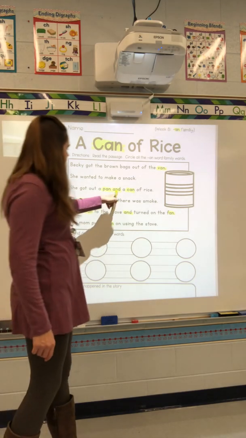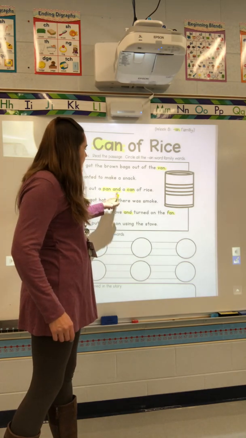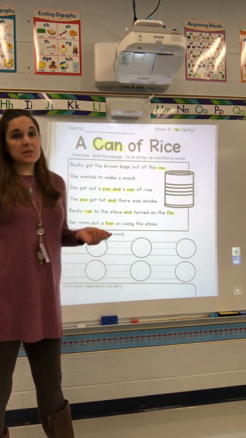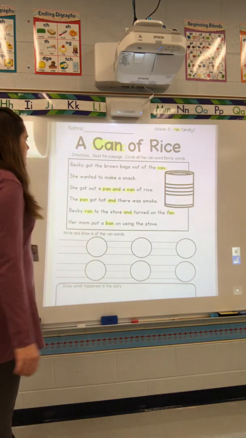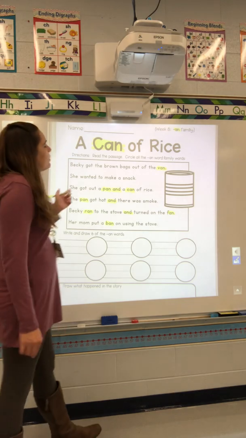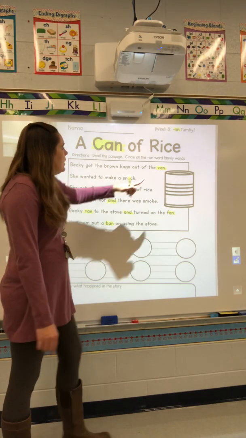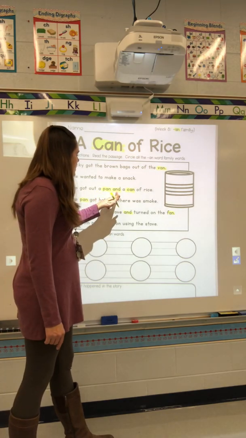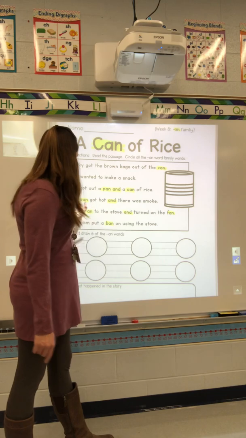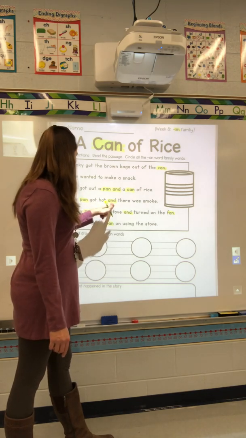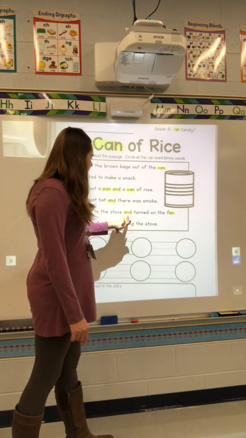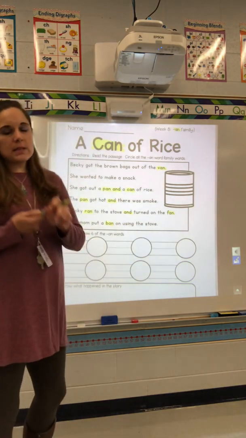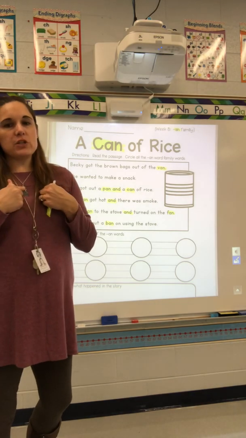Now, and is not at the end of the word. That word family is at the beginning, and that's okay. It still has an, so we will use those words. All right, so let's go through a second time, and we will read them. Can, van, pan, and, can, pan, and, ran, and, fan, ban. Very good.